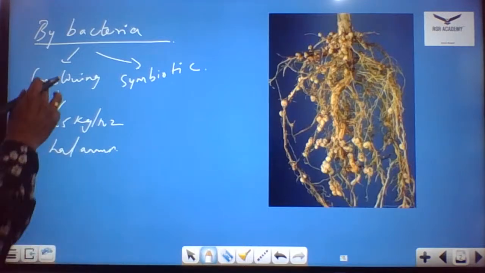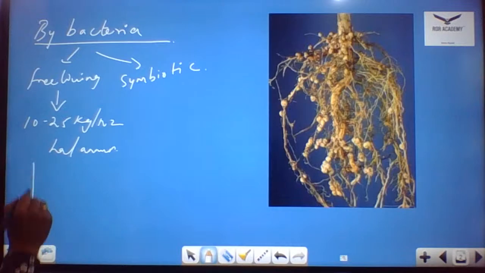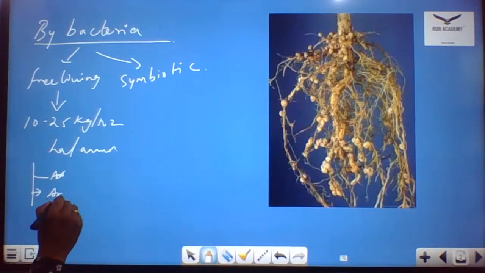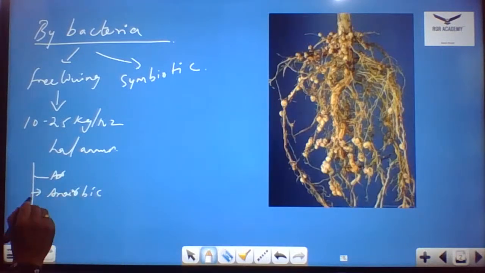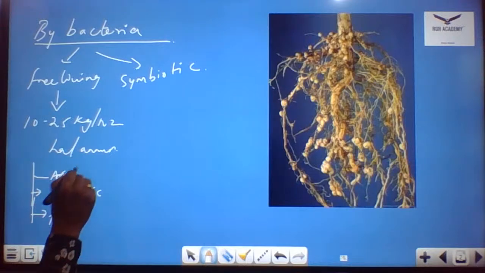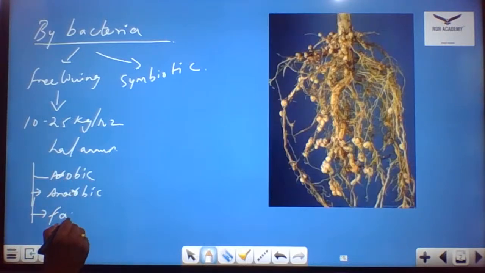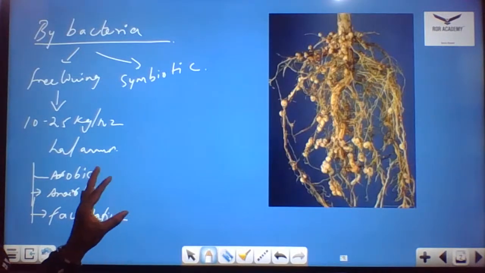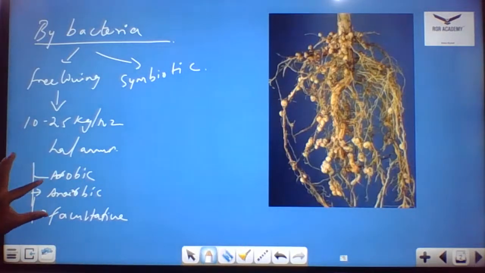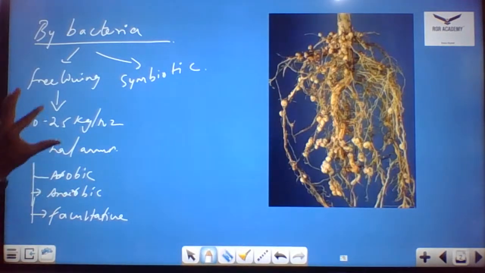Coming to the free living form, I told you already about aerobic, anaerobic, and we also discussed the facultative organisms.